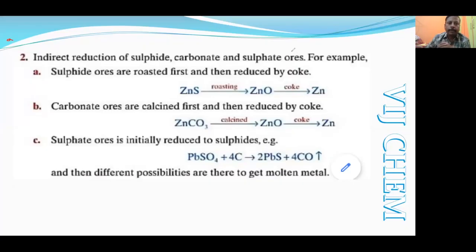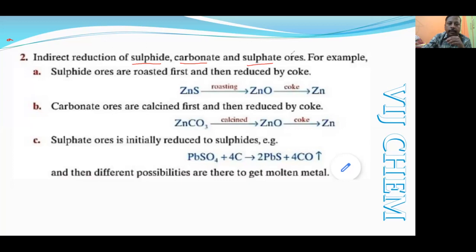Okay, previously we have studied the direct reduction, where carbon is converted into carbon monoxide and reduces the oxide ore into the metal. After that, the metal oxide is further reduced by the carbon monoxide. First step it was carbon, second step it was carbon monoxide. So after the direct reduction, now it is indirect reduction. Carbon will be indirectly reducing. So indirect reduction of sulfide ore, carbonate ore, and sulfate ore. This indirect reduction takes place.